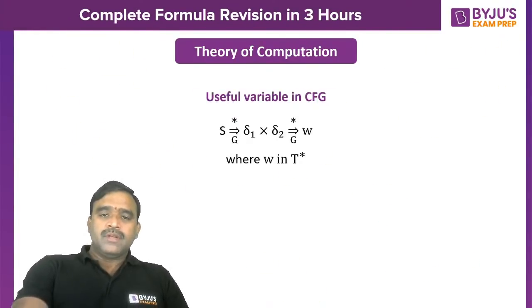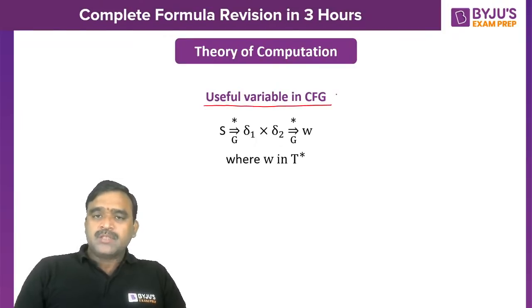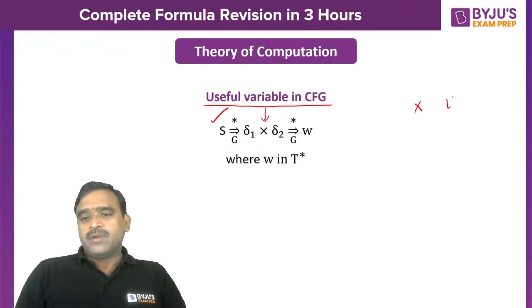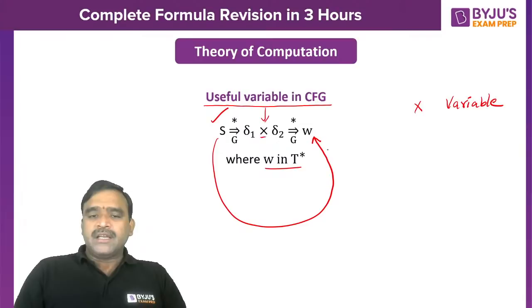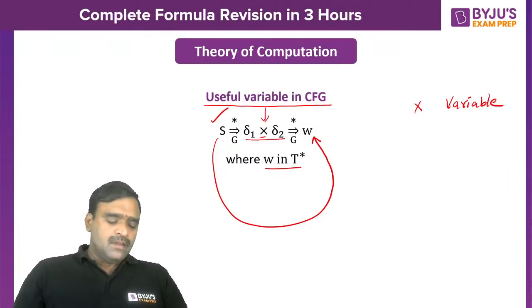Now coming to the next topic, useful variable in the CFG. Useful variable means the variable must be used in the derivation of some string. For example, all the strings are generated from the starting symbol. S is the starting symbol, and I want to check the usefulness of a variable X. So in the derivation of a string w, where w is terminals, from the starting symbol, in the process of deriving w, X is also obtained. Here delta 1 and delta 2 are some sentences, combinations of variables and terminals, in sentential form.